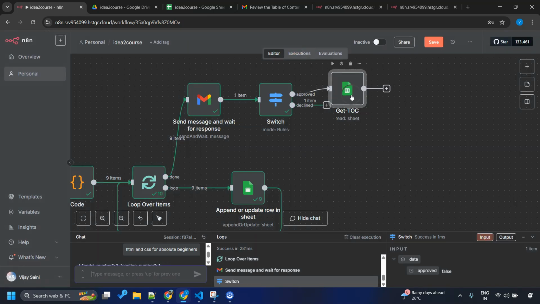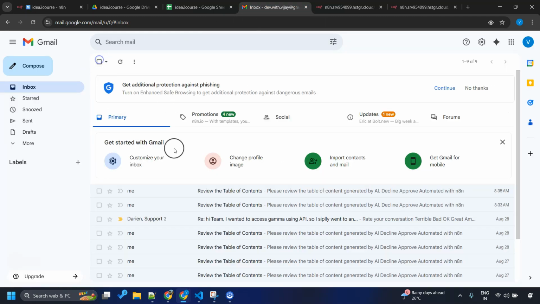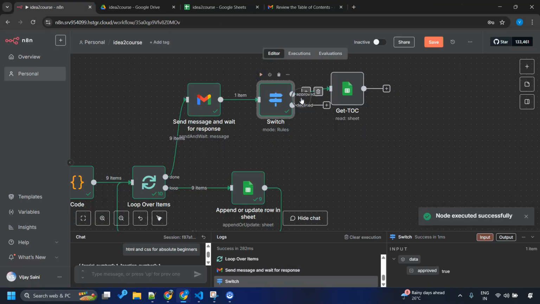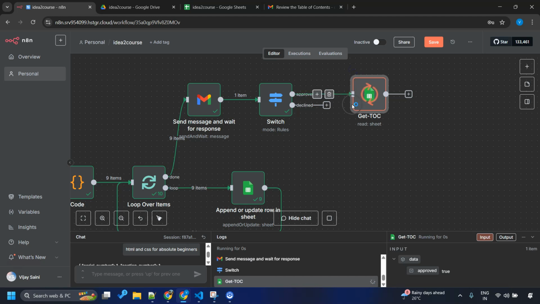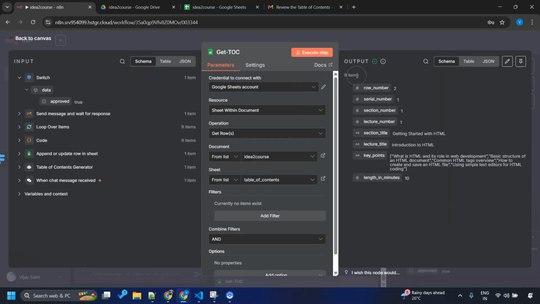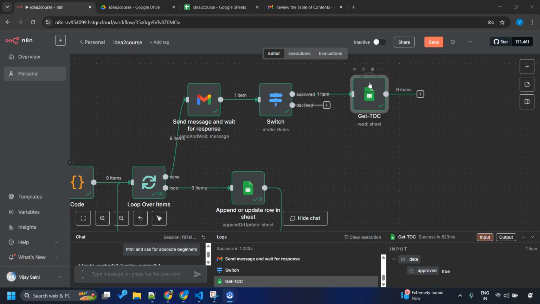Let me execute this. Oh, it's in declined, right? So I have to approve it again. Let me send this email and approve it so that when I execute the switch node again, it goes to approved, and with this I can run this. I am able to read the Google Sheet and there are exactly 9 items over here. Next, what we want to add here is a loop to process all these 9 items one after another and generate the lecture script content.